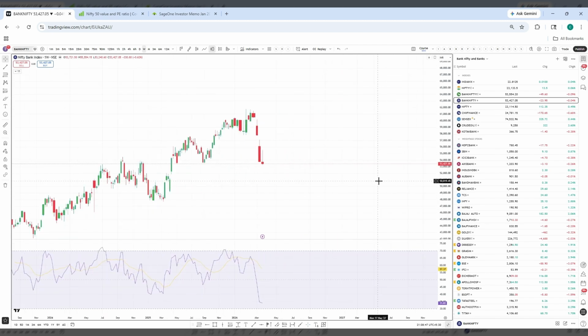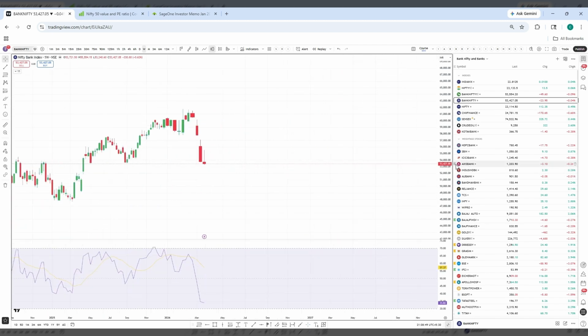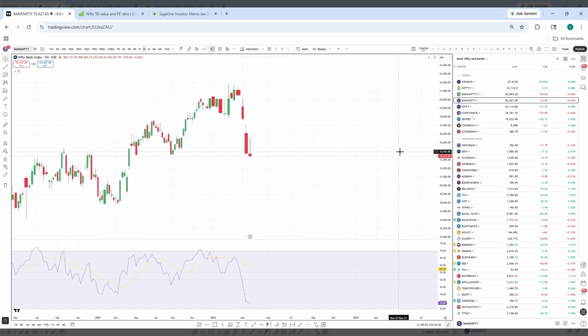Okay, if I go and see on weekly time frame, as I said, we are at a crucial level in Bank Nifty. So here we have a gap fill zone. Always we know a gap fill zone will act as a support. So this is an immediate support we have in Bank Nifty, which is 52,000. Okay, again this is a round number, and also we are at the neckline here on weekly time frame.